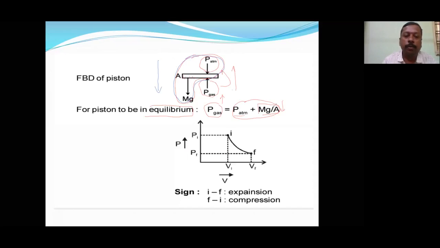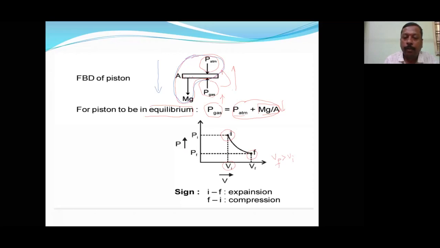Now let us see this graphical representation. This is the initial position, this is the final position. If it is moving from I to F, initial to final, here we have a PV diagram, with VI and VF as the volumes. Here VF is greater than VI.